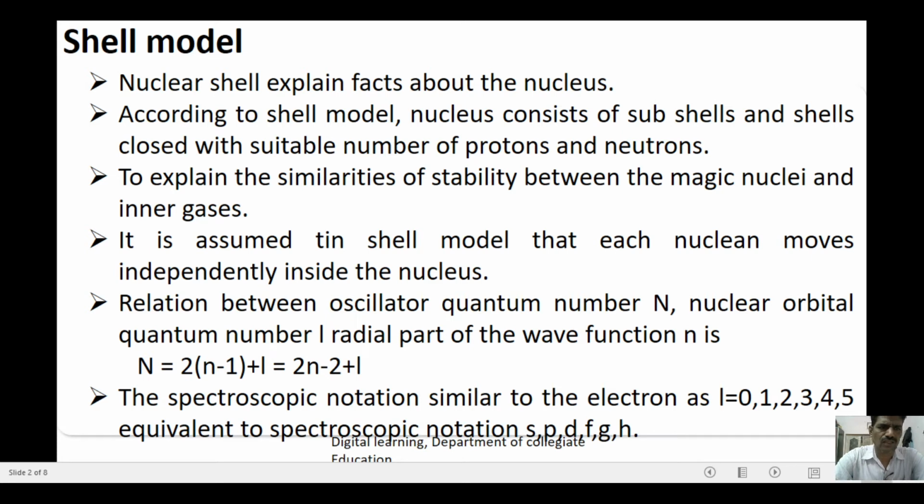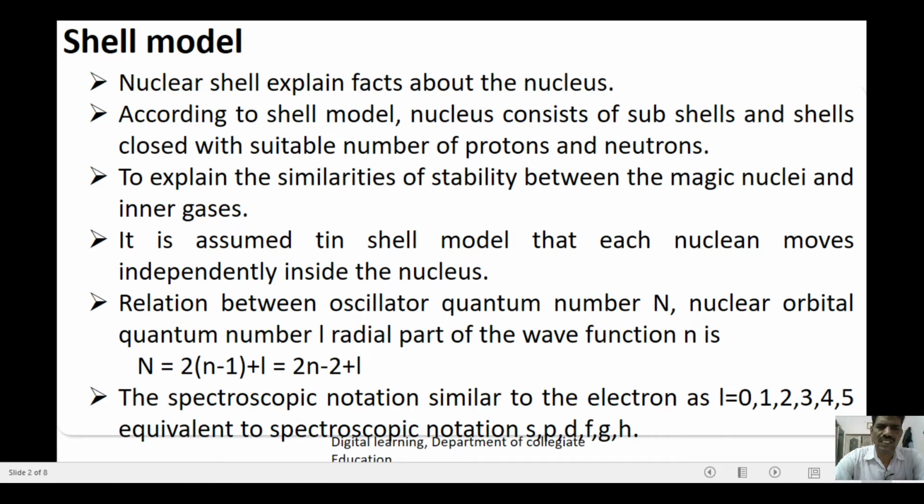Shell model. Nuclear shell. Explain facts about the nucleus. According to the shell model, the nucleus consists of subshells and shells closed with a suitable number of protons and neutrons. To explain the similarities of stability between the magic nuclei and inert gases, it is assumed in the shell model that each nucleon moves independently inside the nucleus.